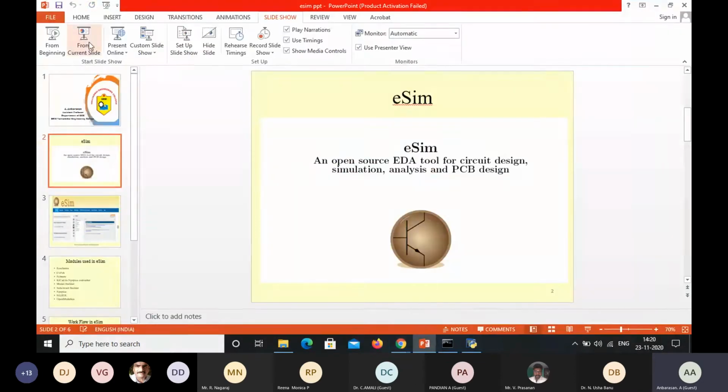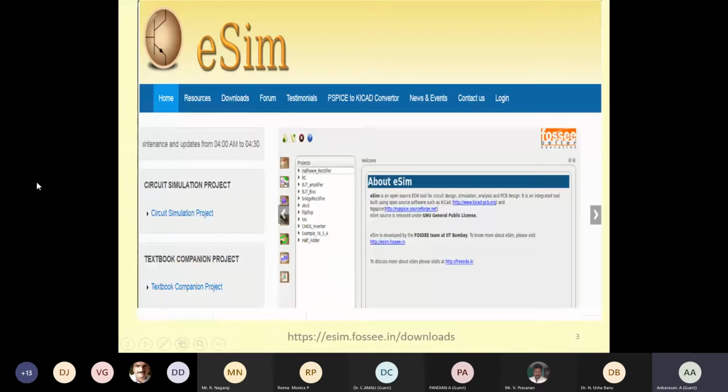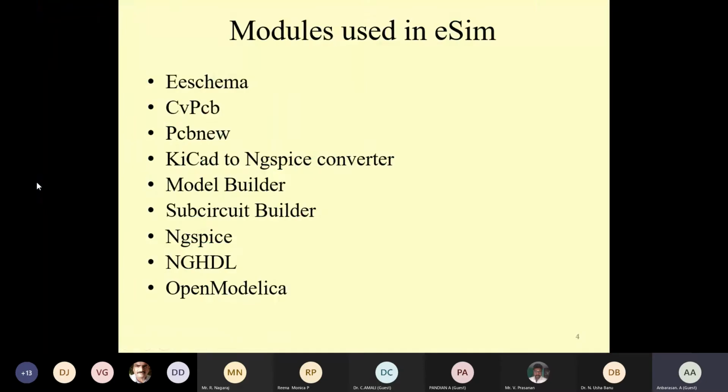So what are the features available in this? In the eSim tool, these modules are used: first is eSchema, then CvPcb, Pcbnew, KiCad to ngspice converter, model builder, subcircuit builder, ngspice, NGHDL, and OpenModelica. So first of all, what is eSchema?